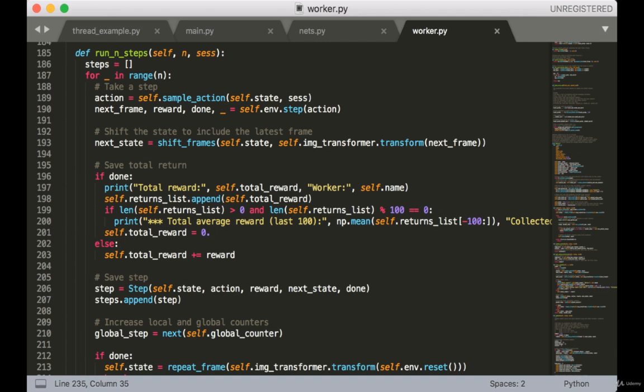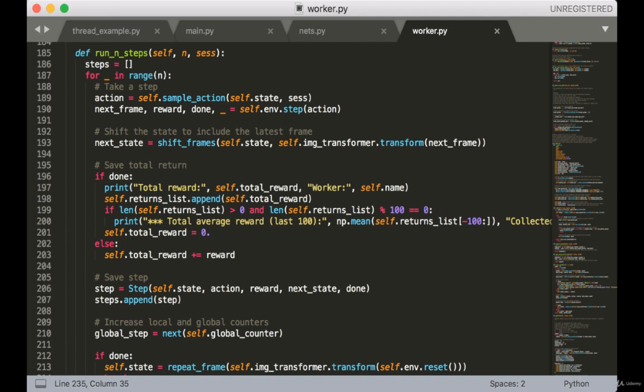Inside the for loop, we use the current state, pass it into the policy network, and sample an action based on this current state. Then we take this action in the environment. We get back the next frame, the reward, and the done flag. Next, we call the shift frames function to get the next state by adding the current frame to the existing state and removing the oldest frame.